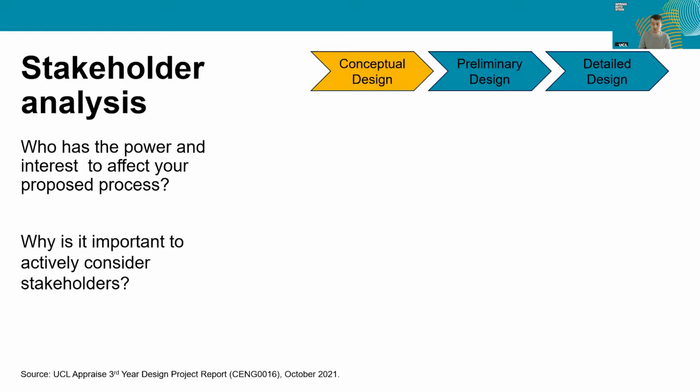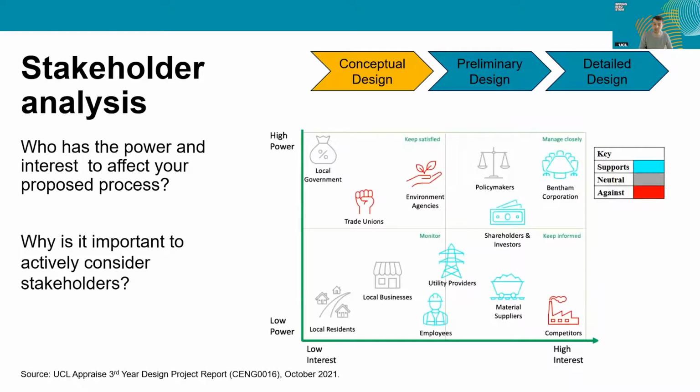To give this some structure, this is usually conducted, as shown here, a direct example from our students this year, on a power interest matrix. So you firstly identify key stakeholders, and then you rank them on an interest and power matrix, on your X and Y axis, so that you could better analyze how each of these stakeholders should be managed and considered going forward.